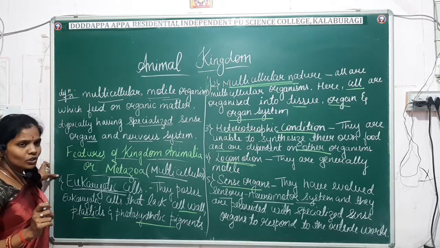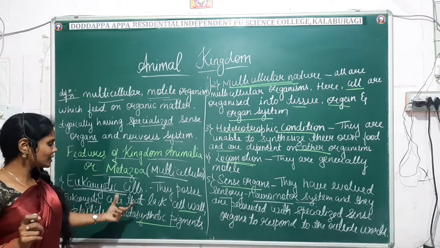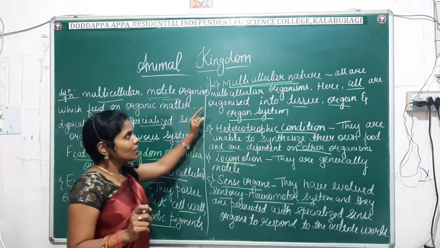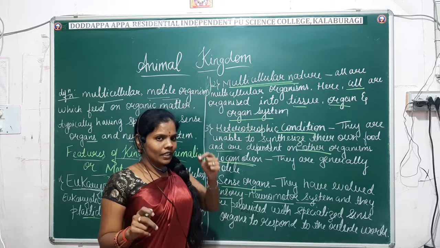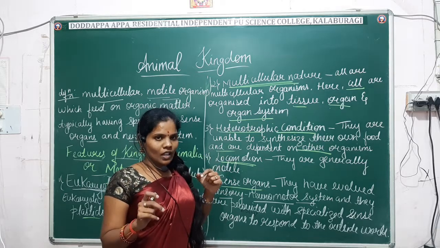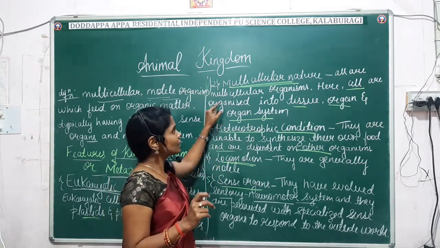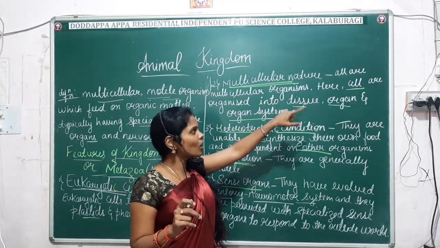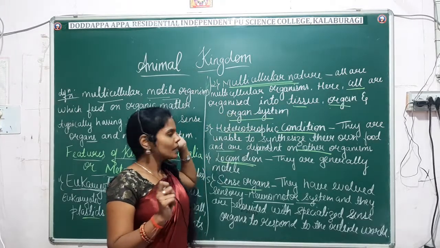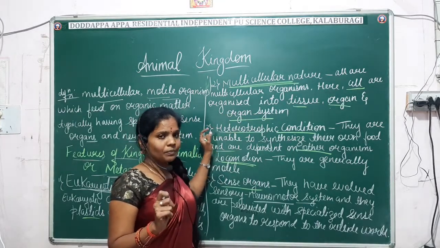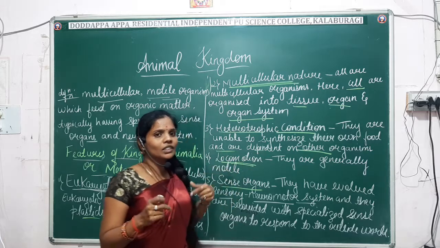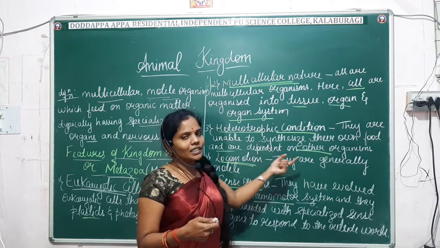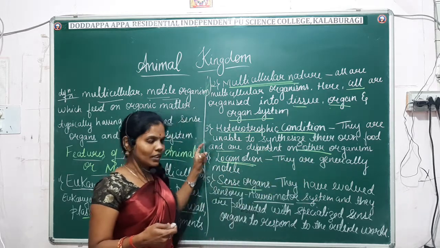So what are the features of the animal kingdom? First, they are eukaryotic cells. That means they lack the cell wall, plastids and photosynthetic pigments. Second, they are multicellular in nature. The animals are multicellular, with cells organized into tissues, organs and organ systems. Next, the heterotrophic condition. Here the animals cannot synthesize their own food. They depend upon other organisms. Right? You have to know the definition.